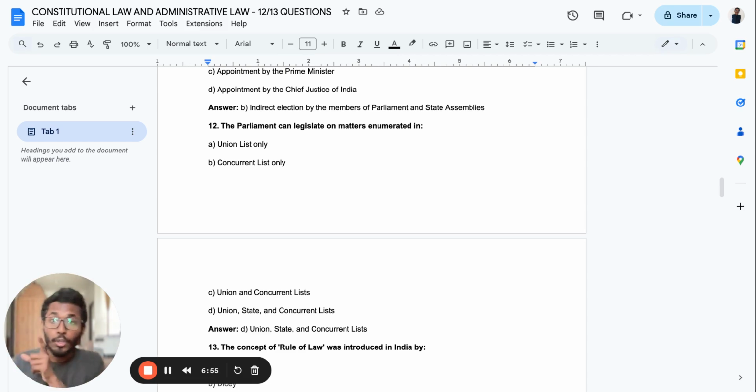Union list means what? Union list means whom? You will just answer. Union list, only the center can decide. Why state? About certain aspects of the state, Parliament can decide, for example, when that particular state is under the control of the Parliament also.